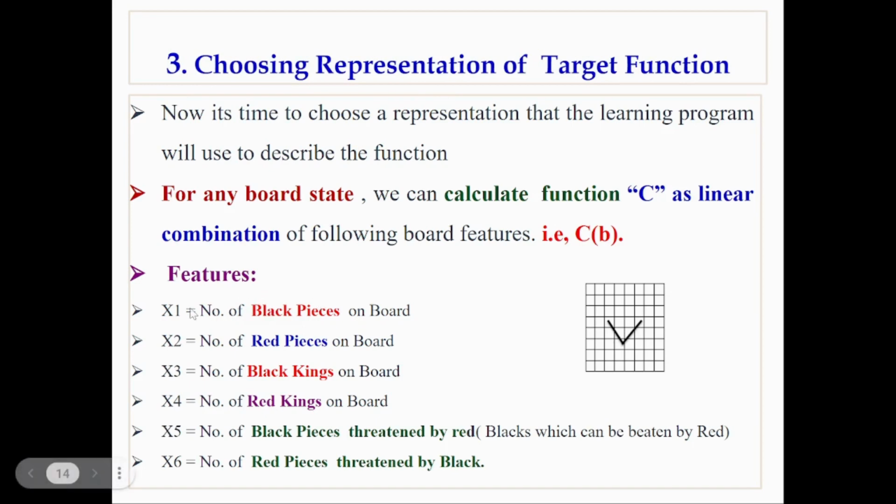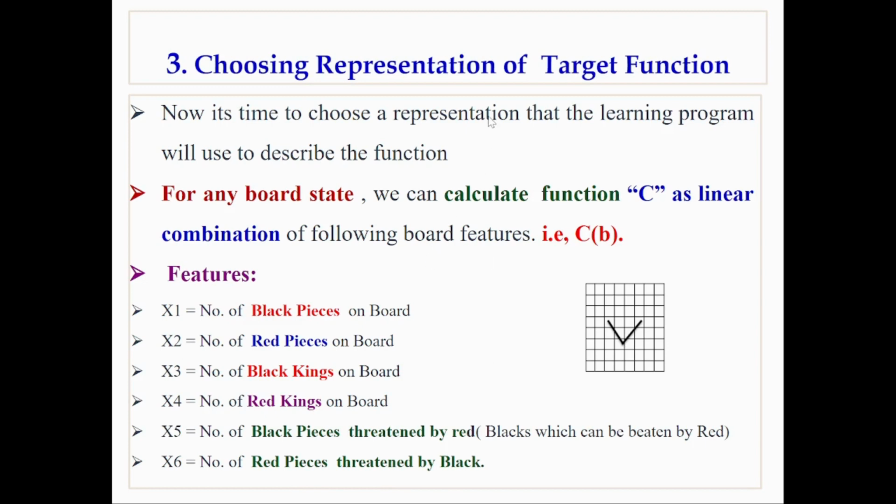Let us have the features like x1 equal to number of black pieces on the board, and x2 equal to number of red pieces on board, and x3 equal to number of black kings on board, x4 number of red kings on board. In checkers game, we will have black and red pieces, and also kings, and x5 is number of black pieces threatened by red. In game, one color will be beaten by other color. So here black piece is threatened by red and x6 equal to number of red pieces threatened by black.